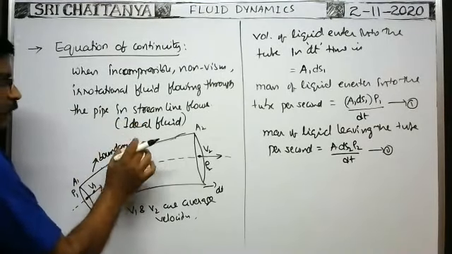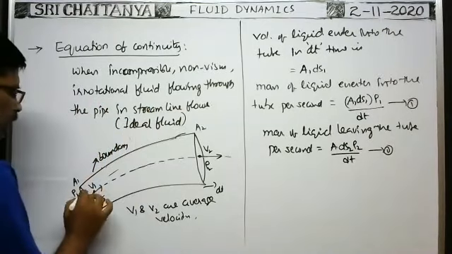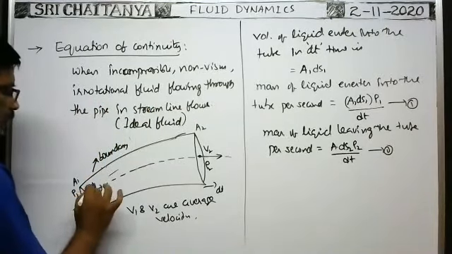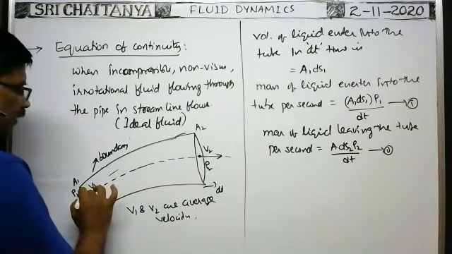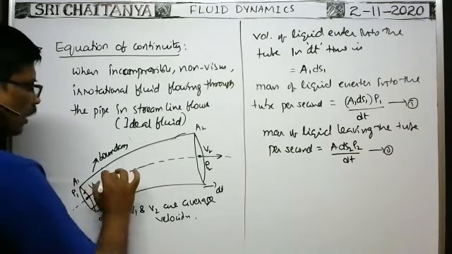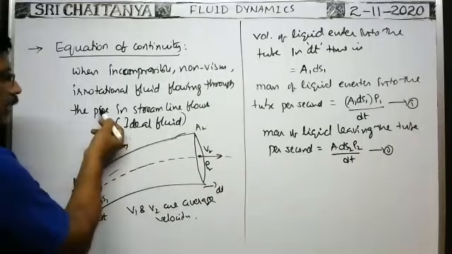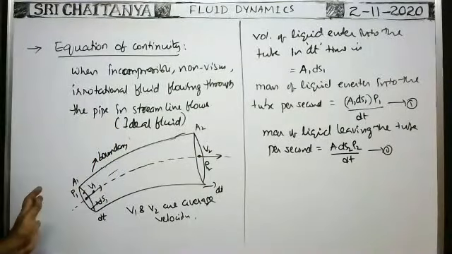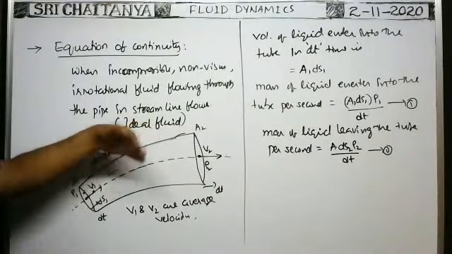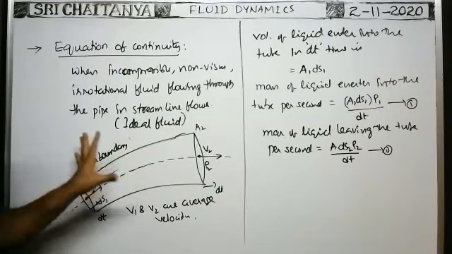All fluid particles are flowing in the tube in streamline flow.